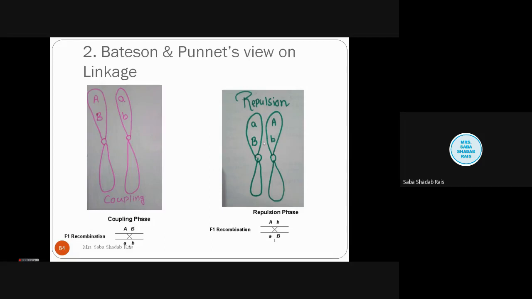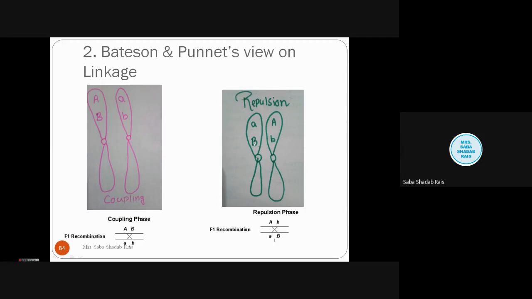In the same way, what is going to happen in the case of repulsion? In the case of repulsion, the given pair of genes is heterozygous. Now these genes are of variable character. It is not necessary that the genes are of the same character only.